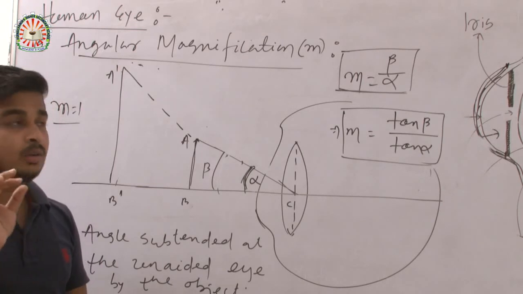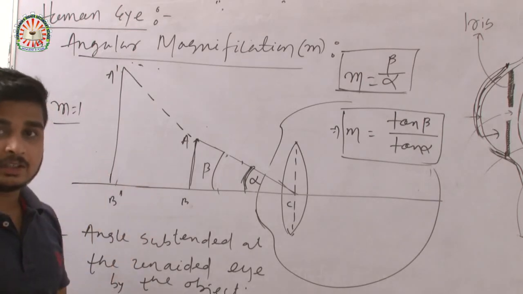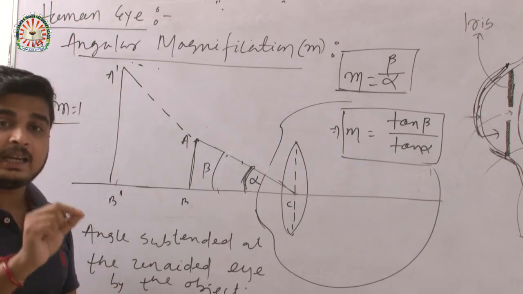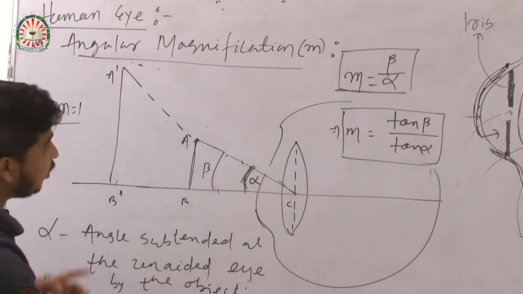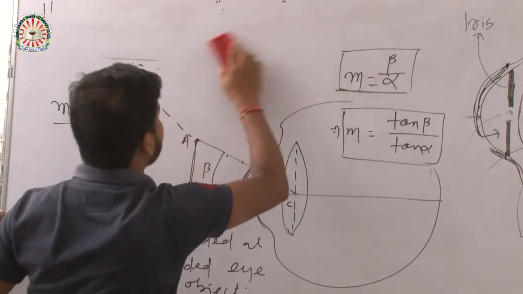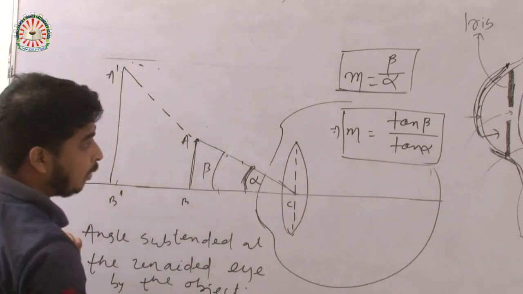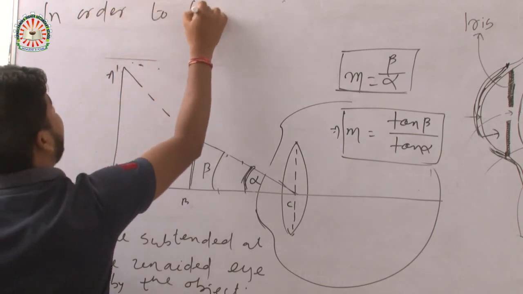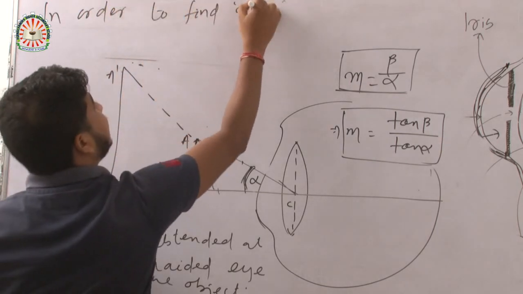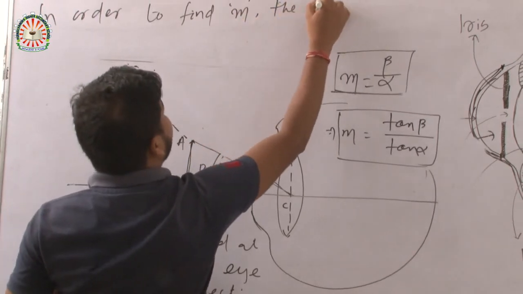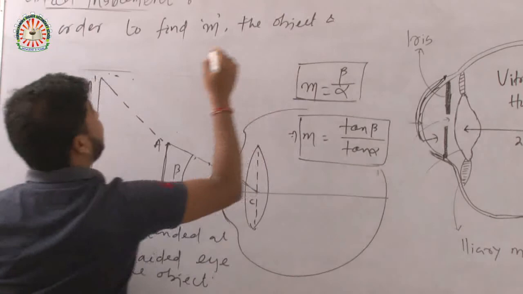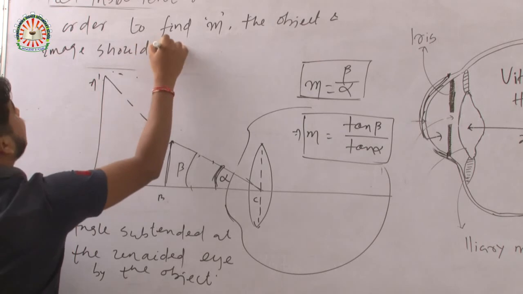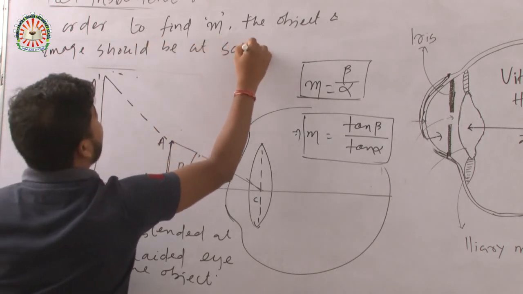Remember, in order to find angular magnification, you have to place the object as well as the image at the same location. Note this down with me, this is an important point: in order to find angular magnification M, the object and image should be at the same place.